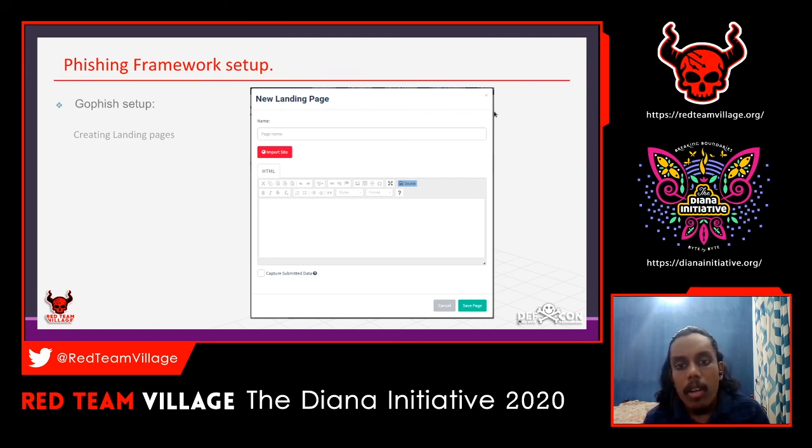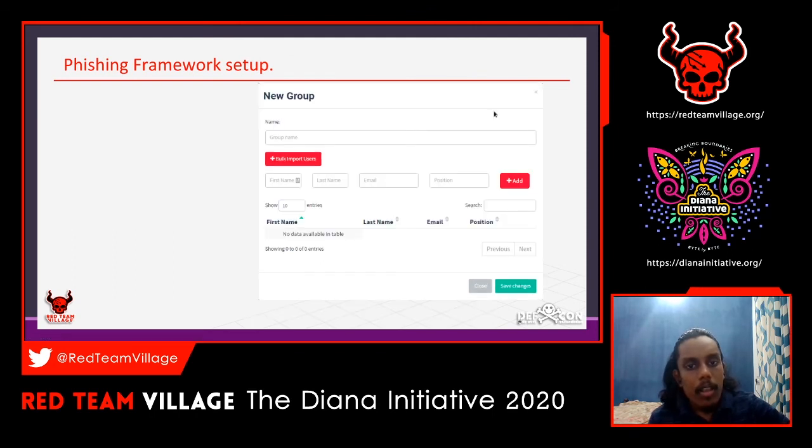If you want to capture passwords or any credentials, there is an option called capture credentials or save data. You can tick that, and once the victim types any kind of credentials, you will get that in here. You have to put an input box for username and password, and you can put your own landing page template here. This is a must-do thing once you are setting up GoPhish. So we will go to the next one.